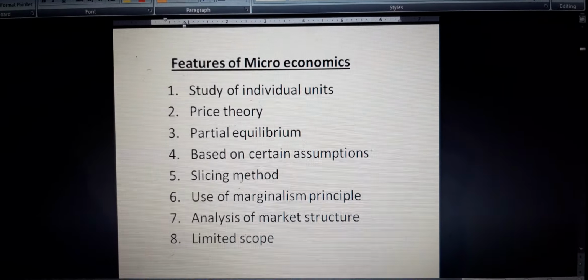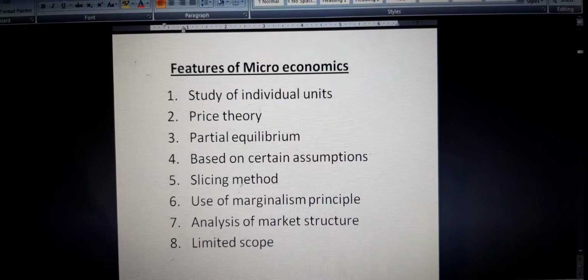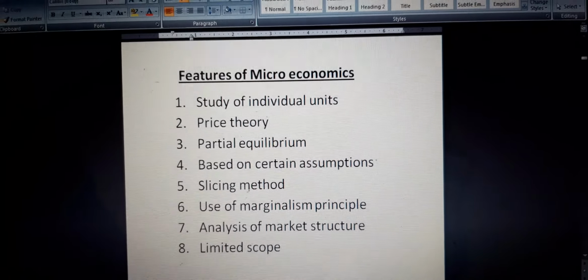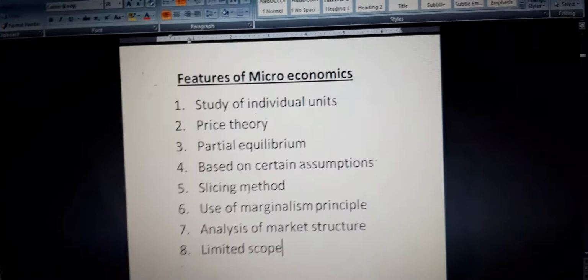Another feature, use of the marginalism principle. The concept of marginalism is the key tool of microeconomic analysis. The term marginalism means changes brought in total by an additional unit.